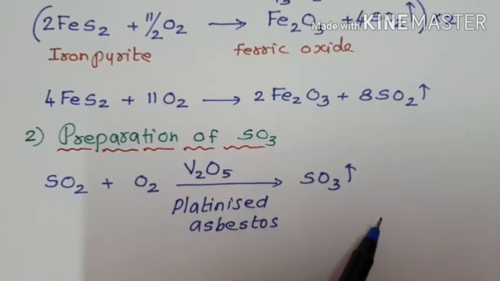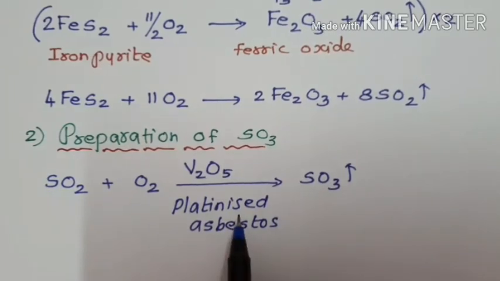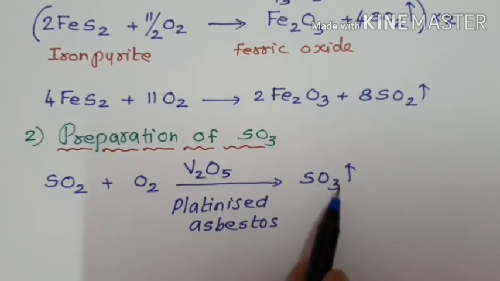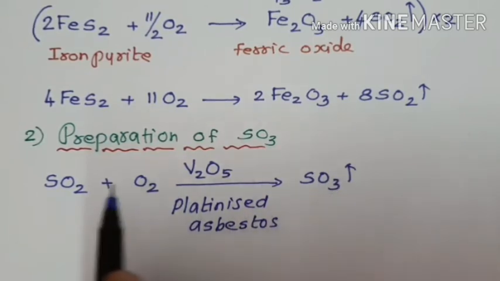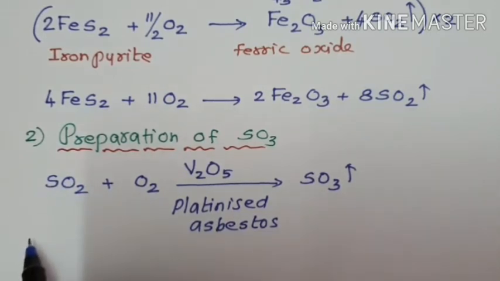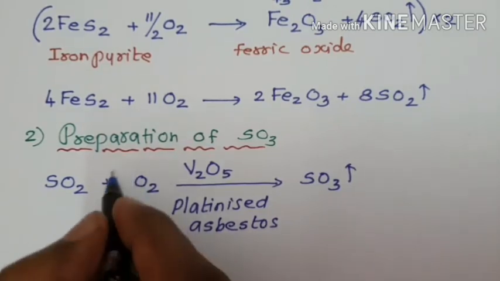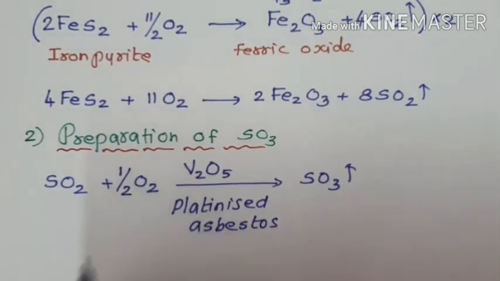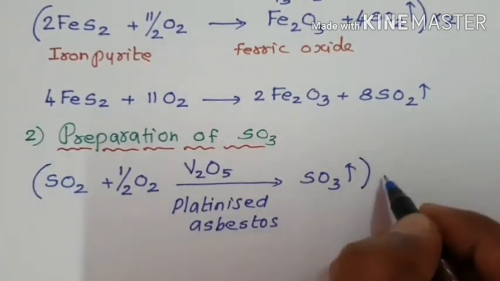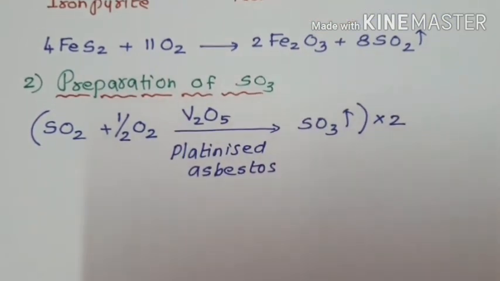Now, count the number of oxygen on the opposite side of the molecular oxygen. Left hand side we have O2, molecular oxygen, right hand side 3 oxygen. So right hand side 3 oxygen, left hand side must be 3 oxygen. Apart from this, we have 2 oxygen along with the sulfur. So we require only one oxygen. 2 into dash equal to 1, so 1 by 2. To cancel the denominator, when the whole equation is multiplied by 2, you will get the final equation.